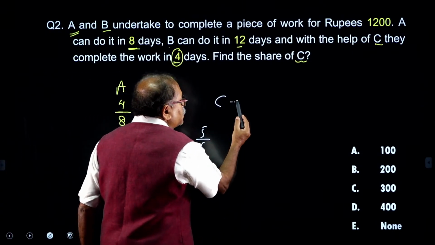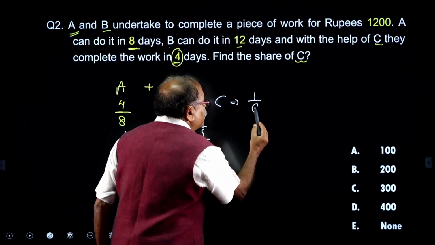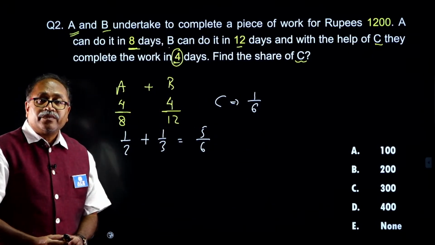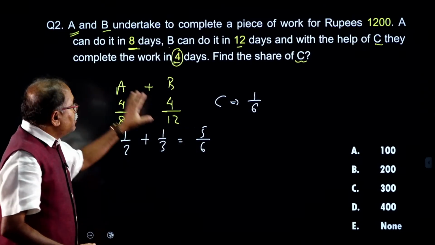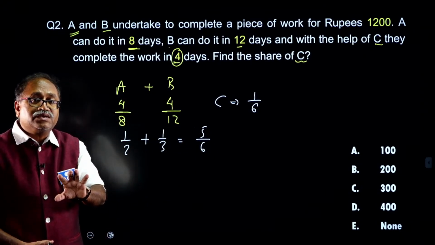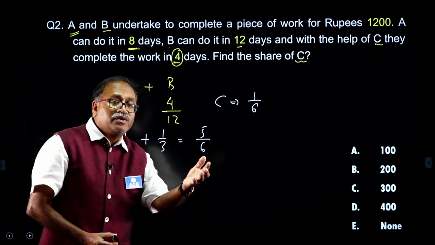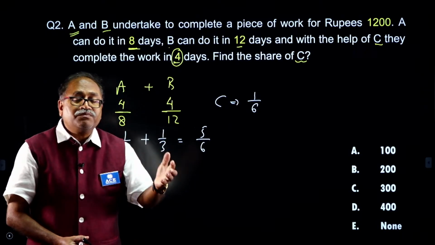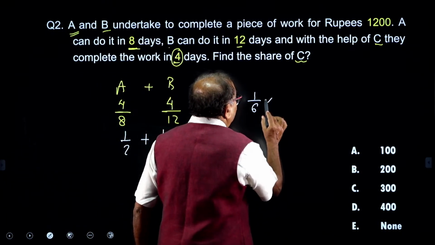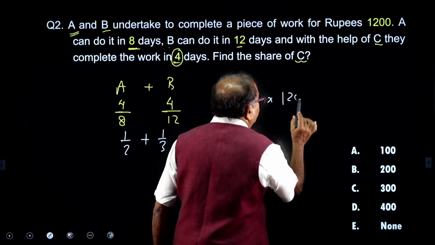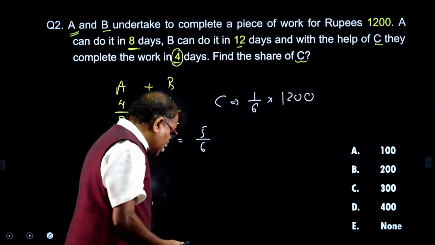So, C's wages will be 1/6 of the total wages. What is the total wages? Because C did 1/6 of the work and A and B did 5/6 of the work, what is the work left? 1/6. Who completed it? C completed it. So, 1/6 of the wages, that is 1200, should be your answer.